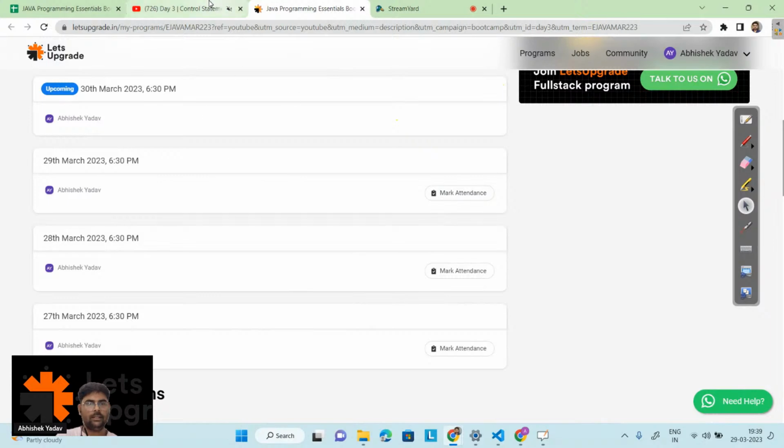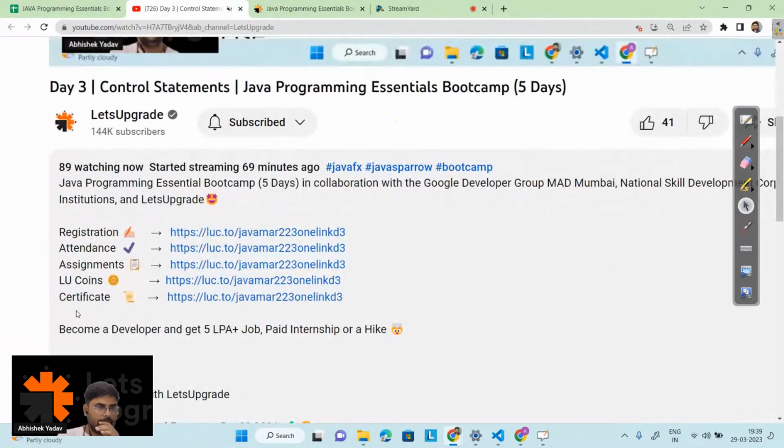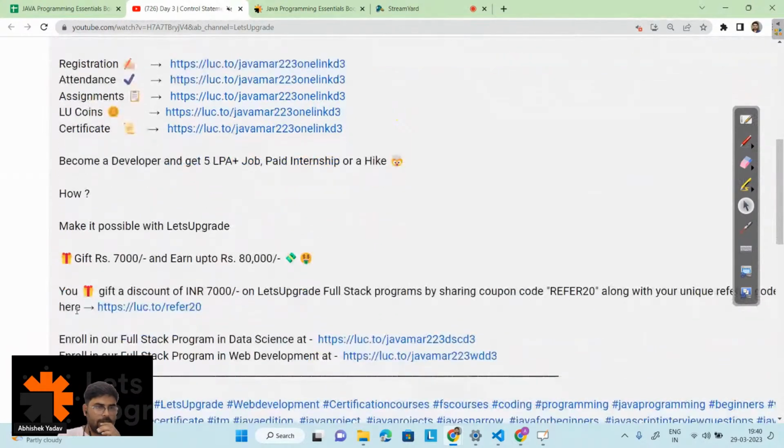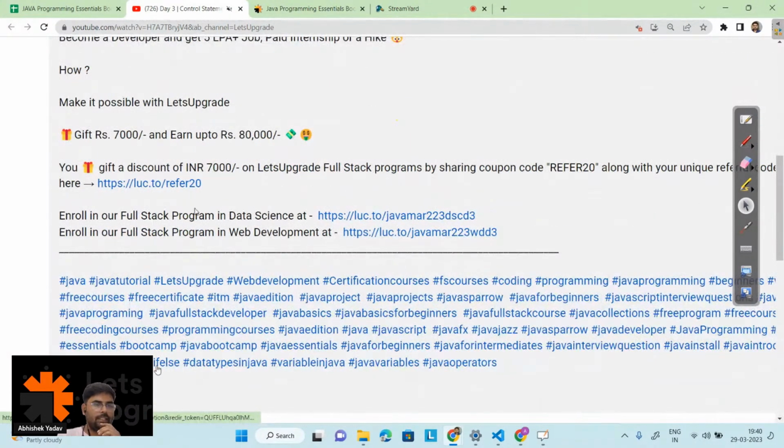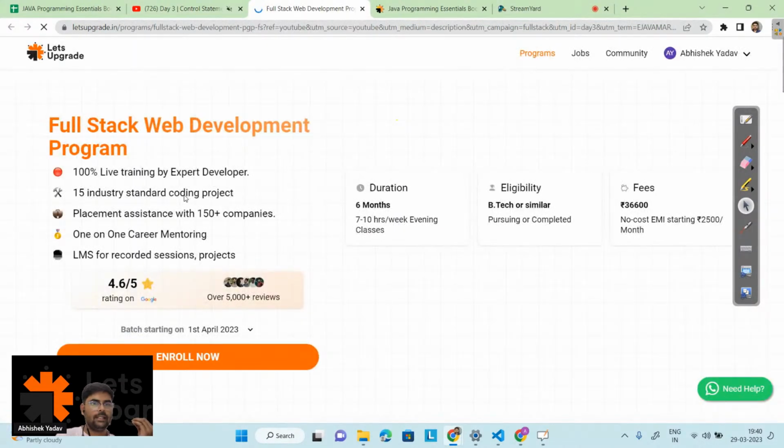Yeah, so apart from that, the certificate is clear, the assignment is clear, and we have the registration one. You will get the certification after 5 days, and after that, here you can see we have 3 links, right? If you want to explore our web development program or a data science program, you can click on these links, and from this link you can see the USP of our program.